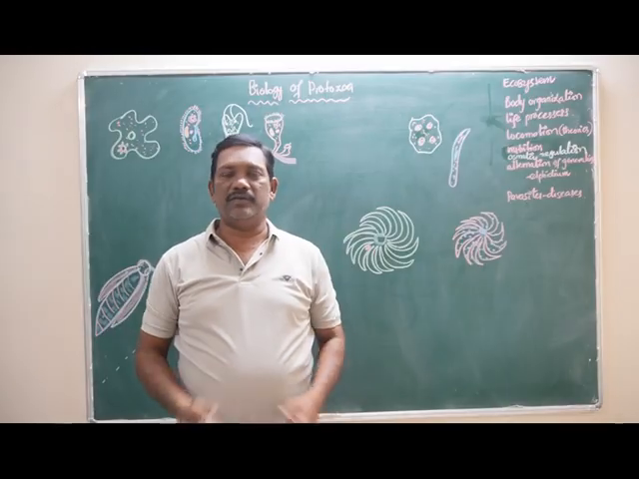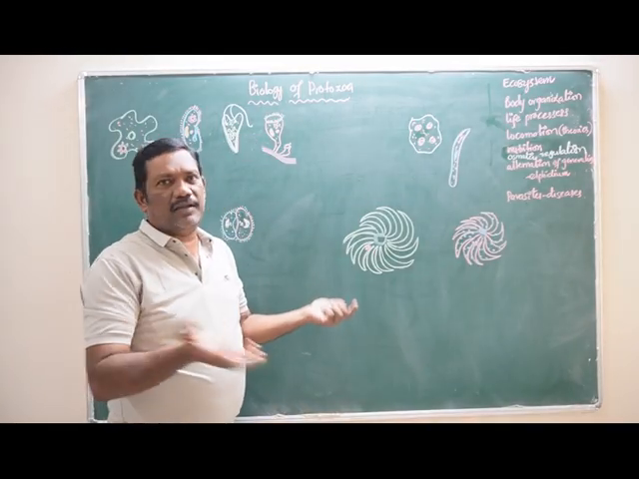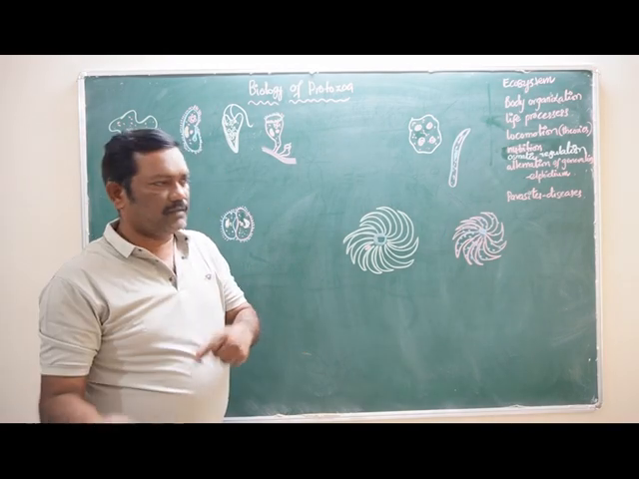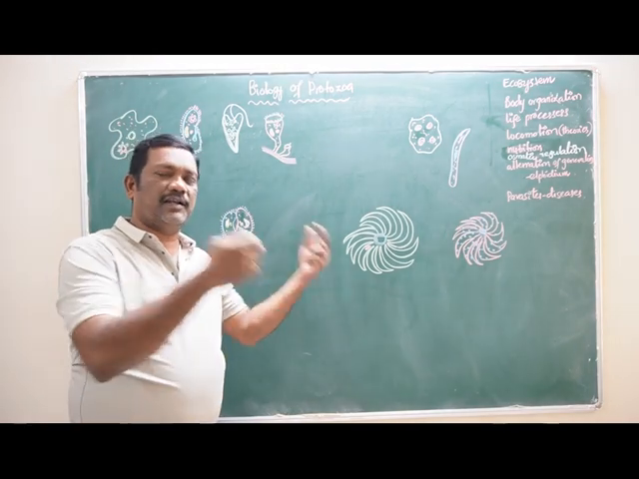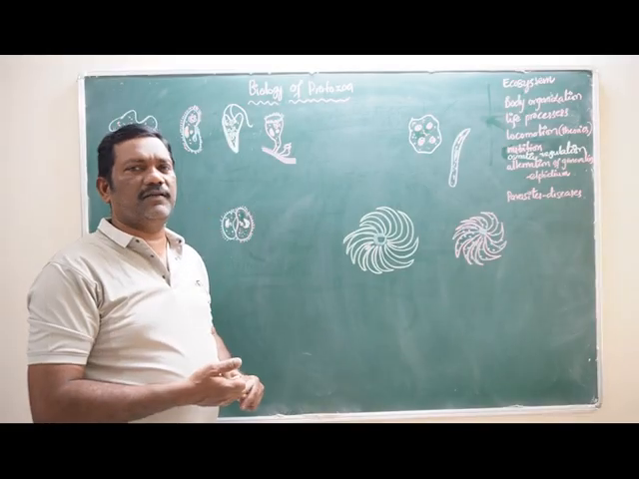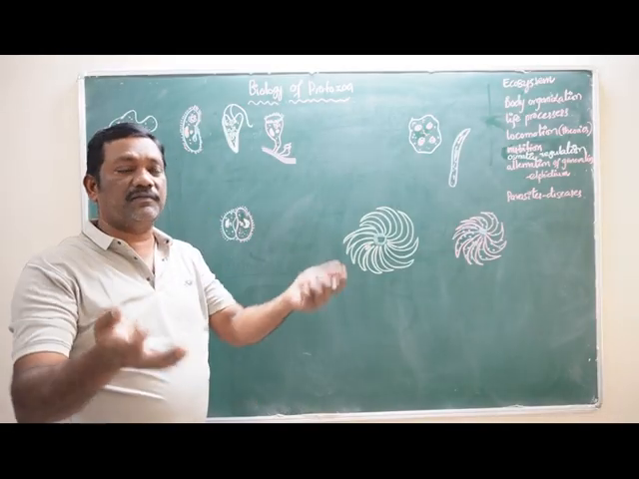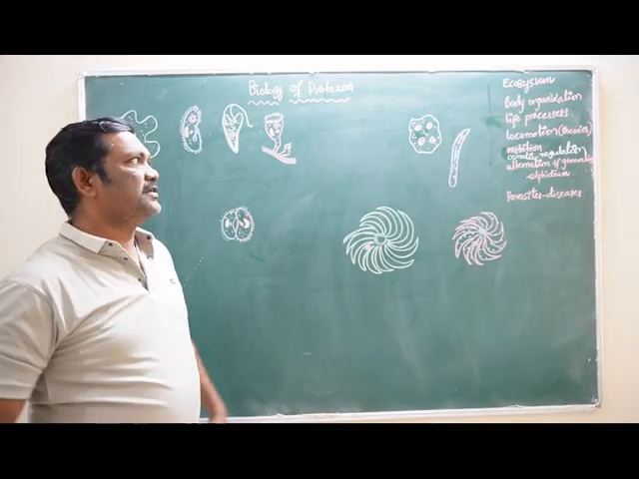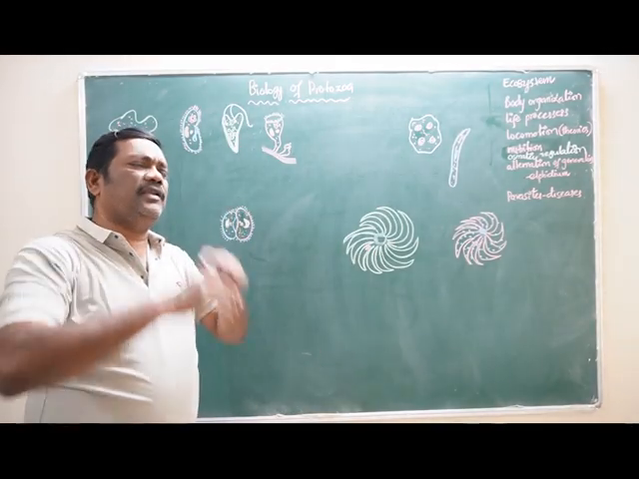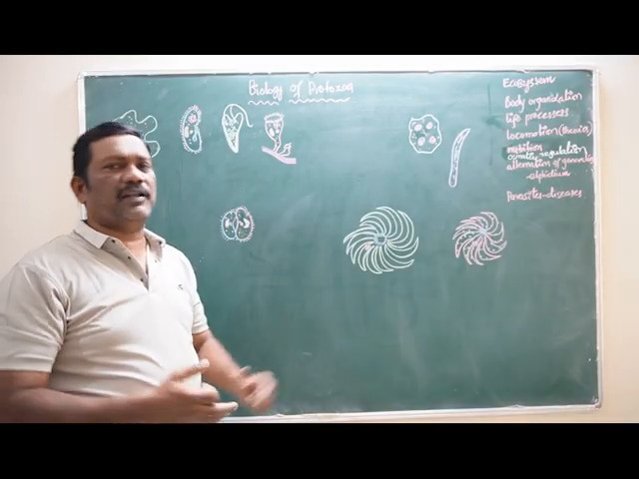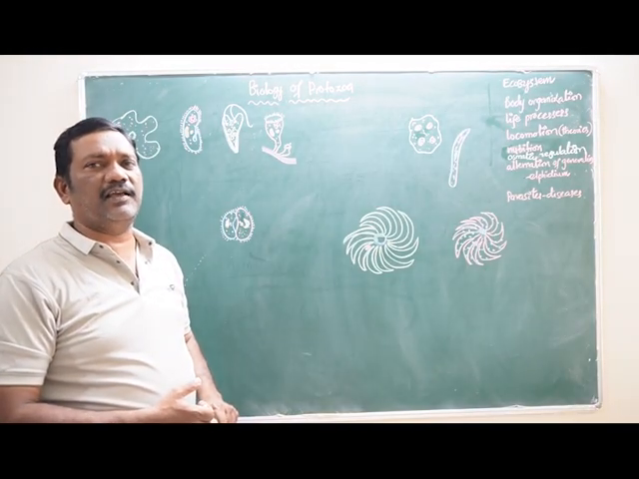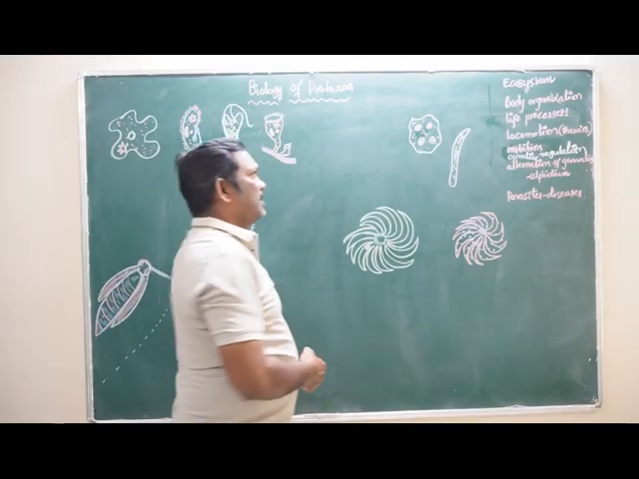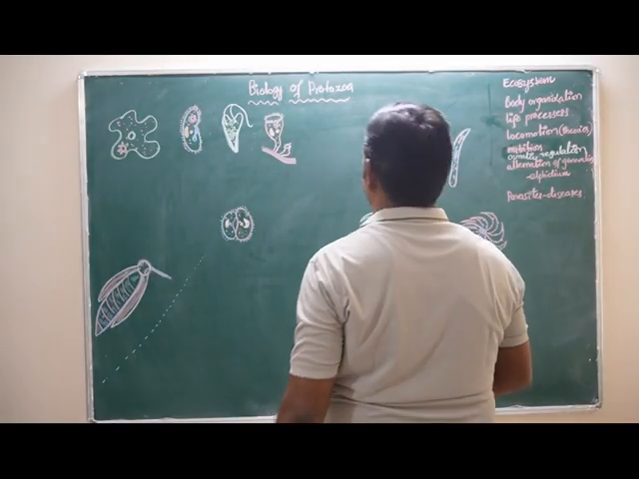Where do the protozoans live? Most of the protozoans live in the water, in marine water, fresh water, brackish water, and some of them live in moist soil. Some of the parasites belonging to these protozoans live in the host body. So they can live in almost all types of ecosystems, especially in the aquatic environment. That aquatic environment is a very suitable ecosystem for the protozoans to live.